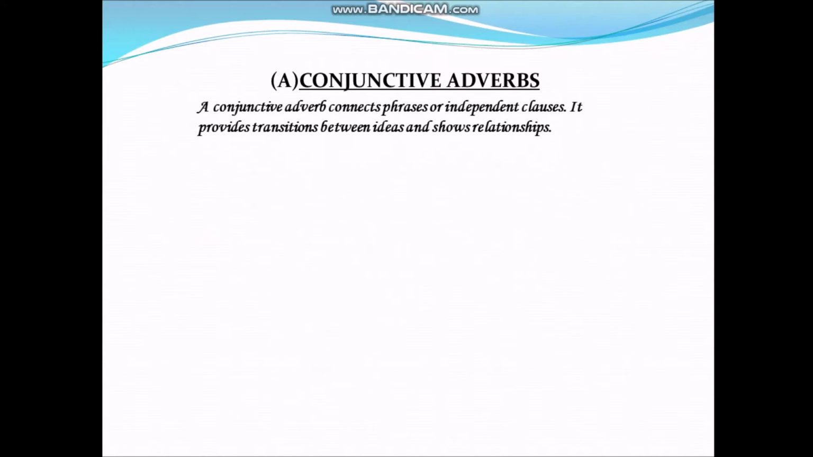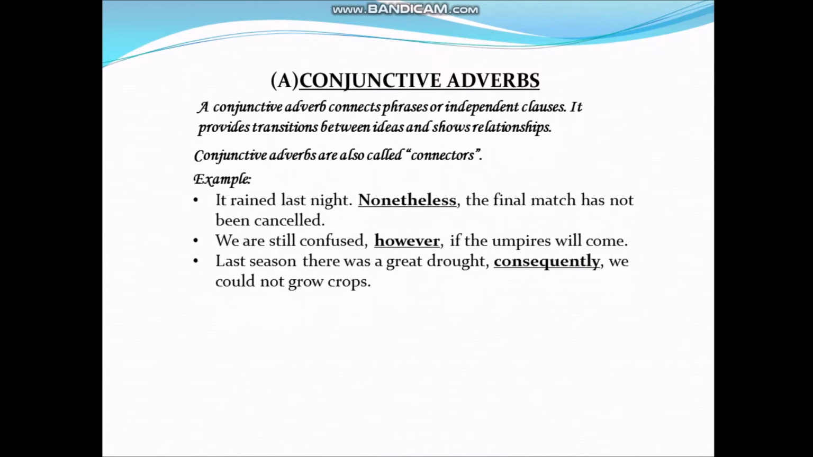A conjunctive adverb connects phrases or independent clauses. It provides transitions between ideas and shows relationships. Conjunctive adverbs are also called connectors. For example, it rained last night. Nonetheless, the final match hasn't been cancelled. Next, we are still confused, however, if the umpires will come. Next, last season there was a great drought, consequently, we could not grow crops.